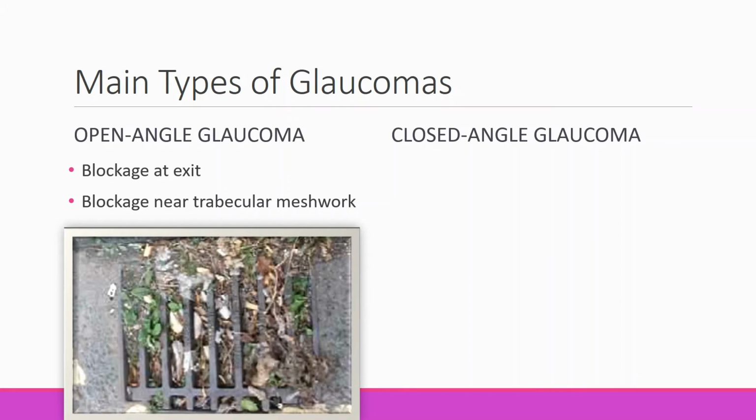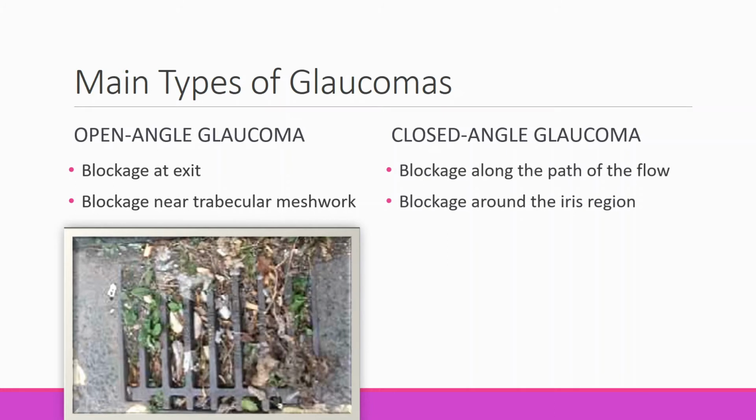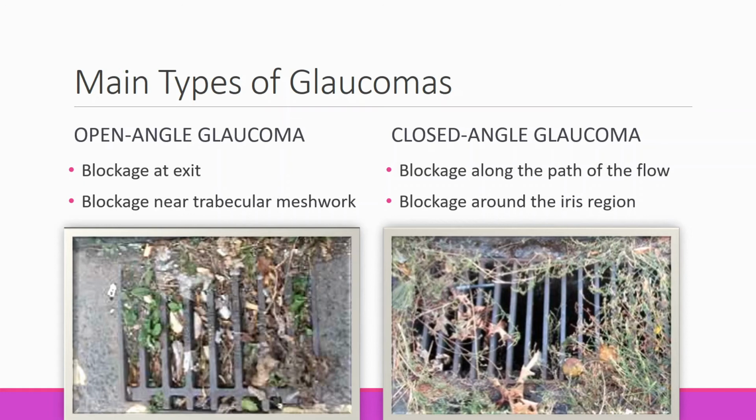In closed-angle glaucoma, the flow of aqueous humor gets hampered before the exit point, somewhere along the path of its flow. It is like clogging before an entry into the drain. Look at this image. Here the drain is clogged due to all the stuff that is over the lid of the drain and not inside the drain.